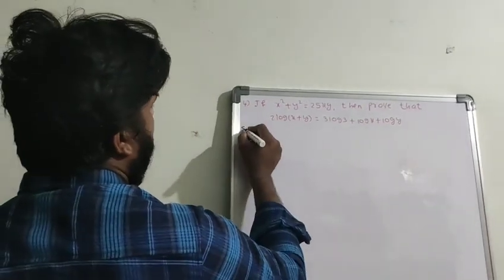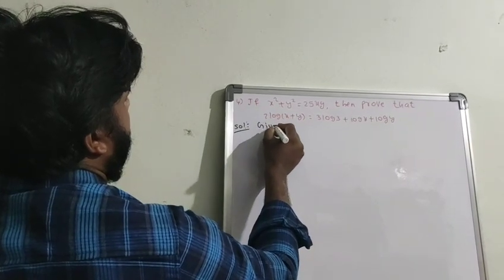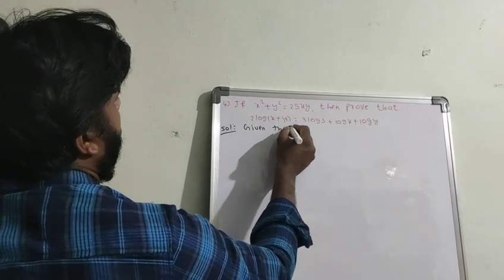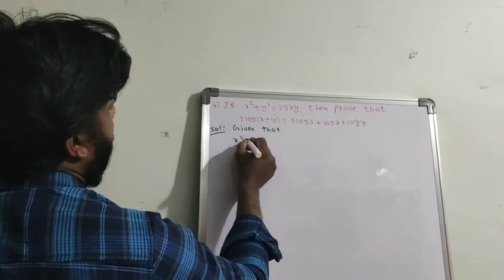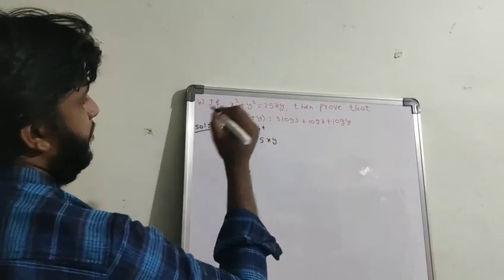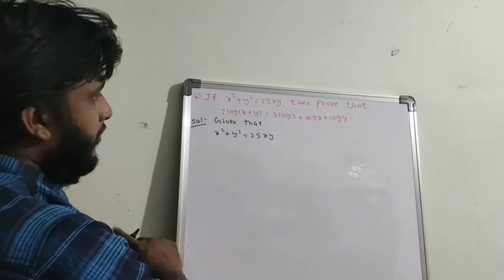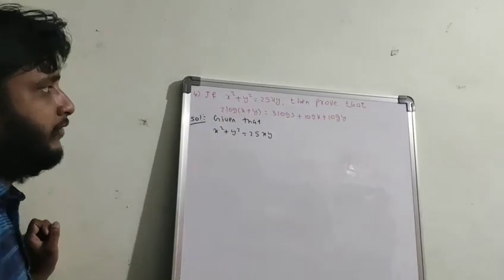Given that x square plus y square equals 25xy.